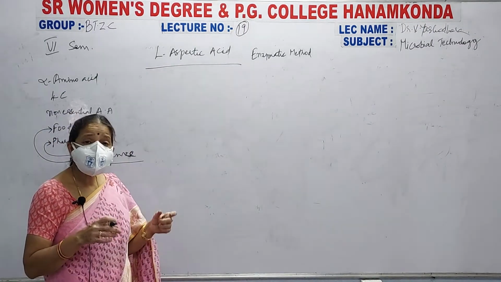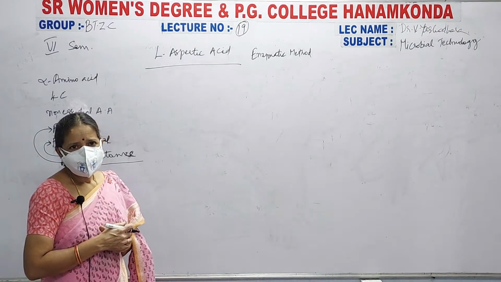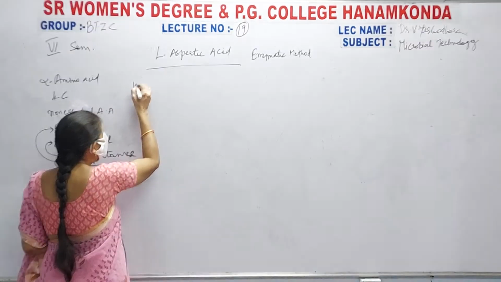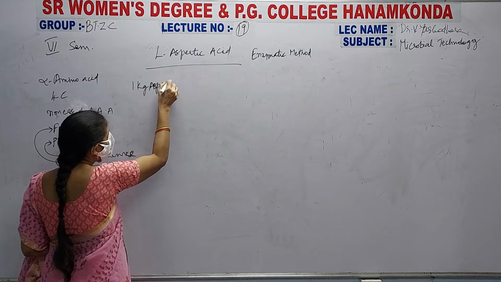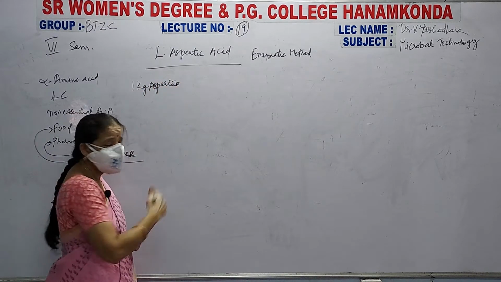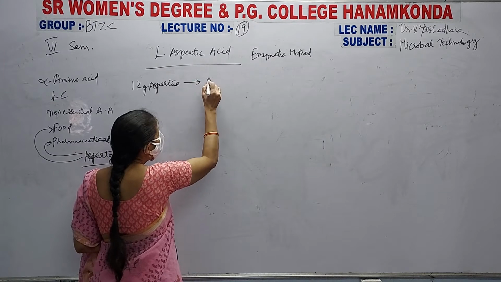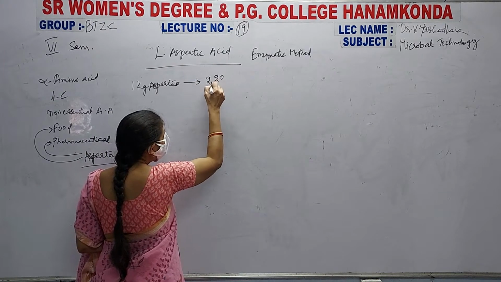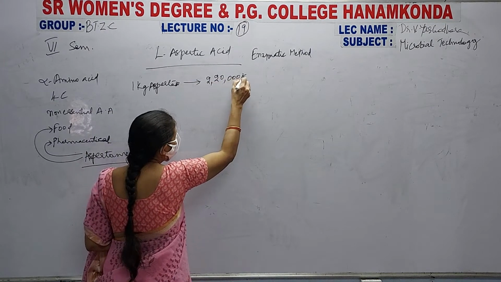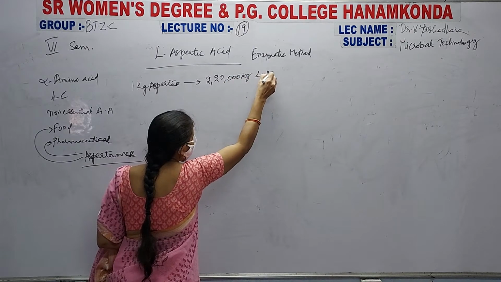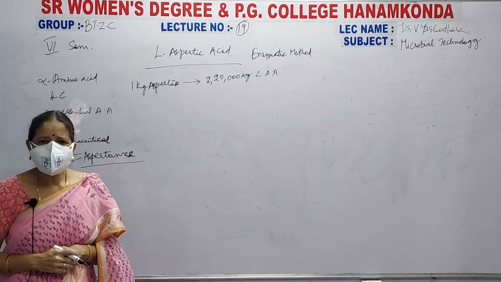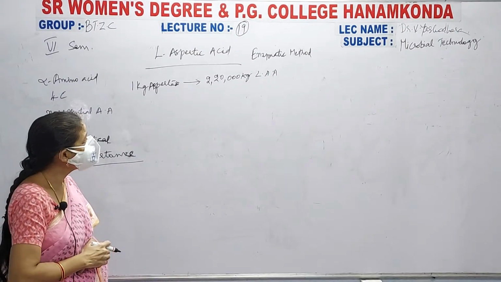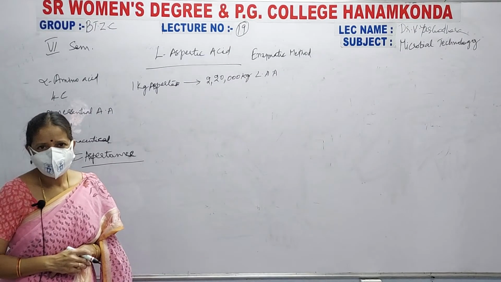When you are using that aspartase enzyme, generally per 1 kg of aspartase enzyme, you can produce 2,20,000 kgs of L-aspartic acid. See here, 1 kg of aspartase gives rise to 2,20,000 kgs of L-aspartic acid.